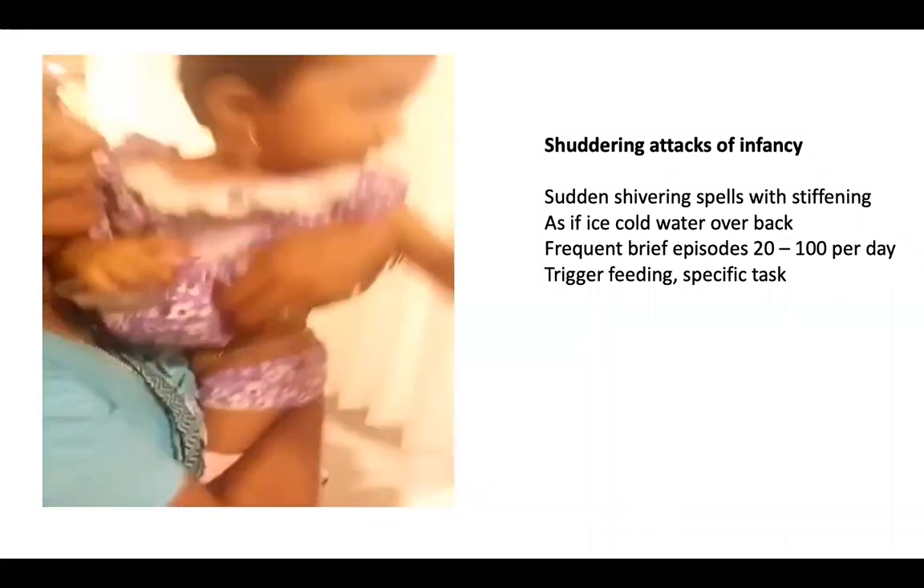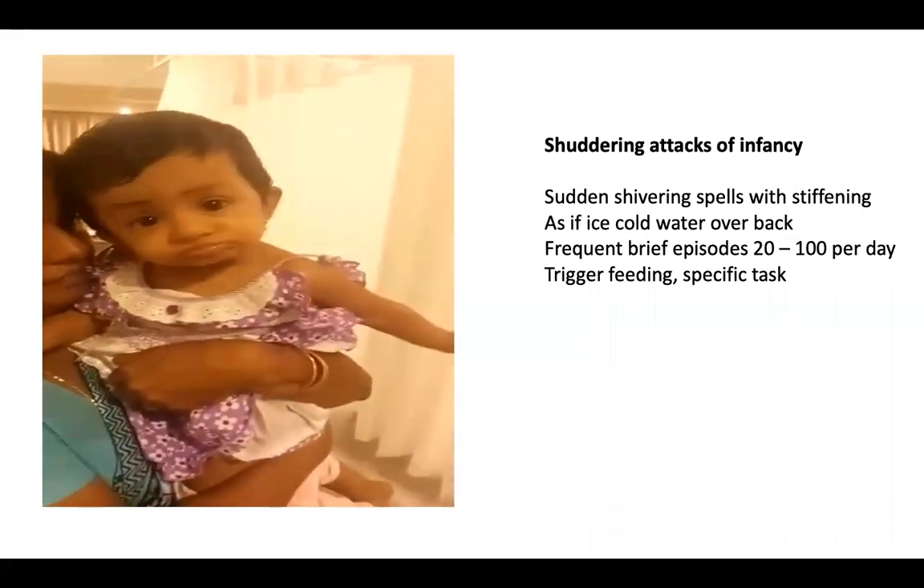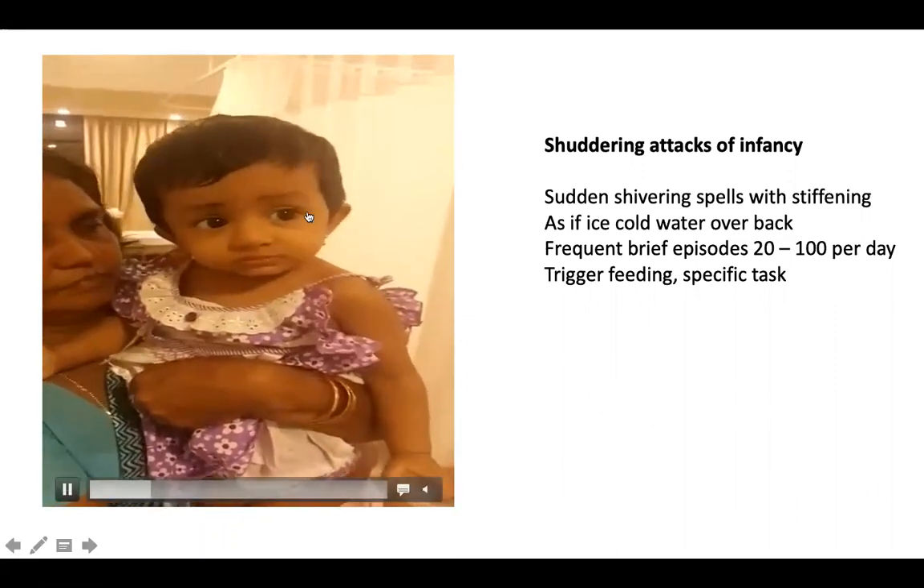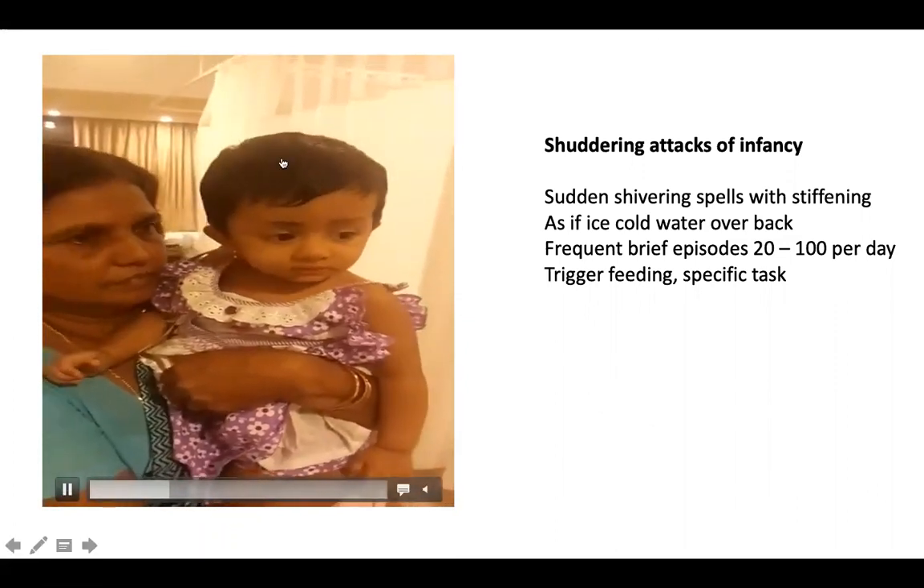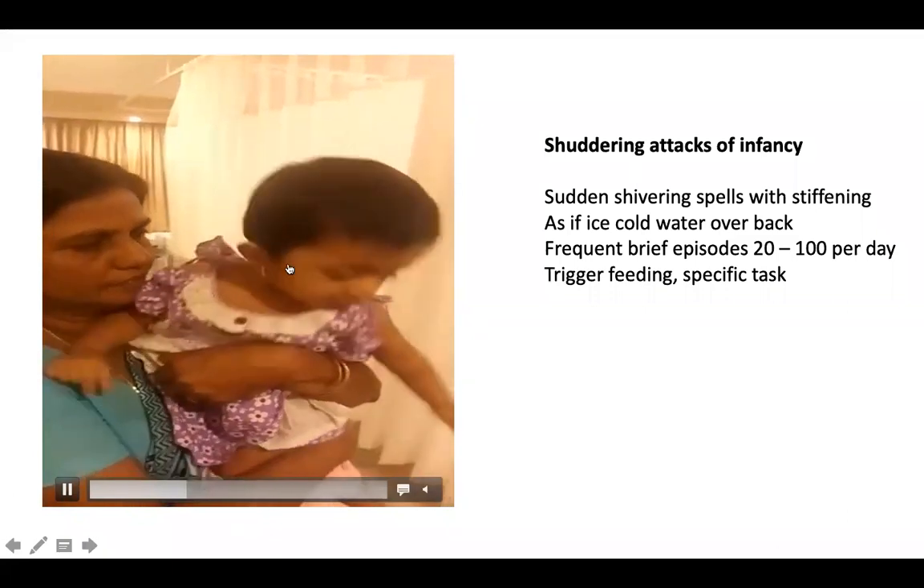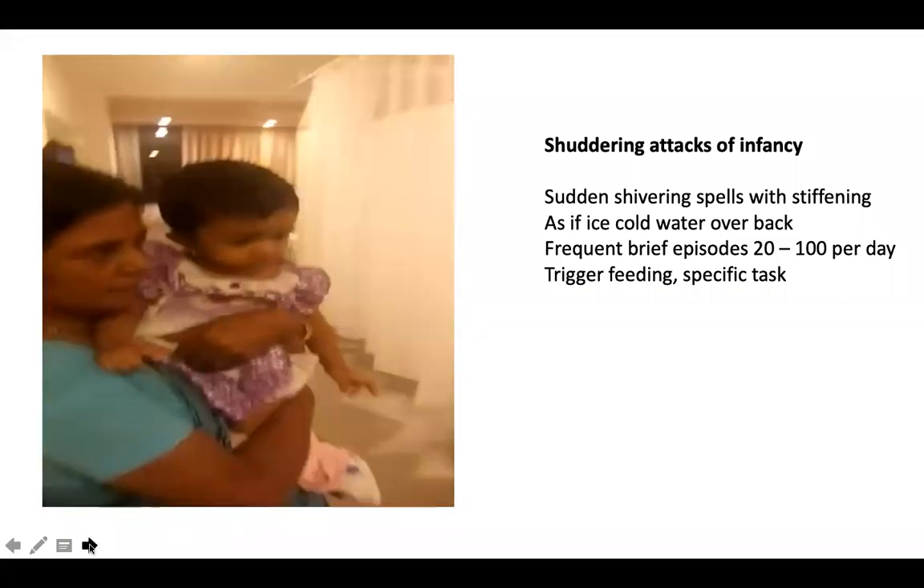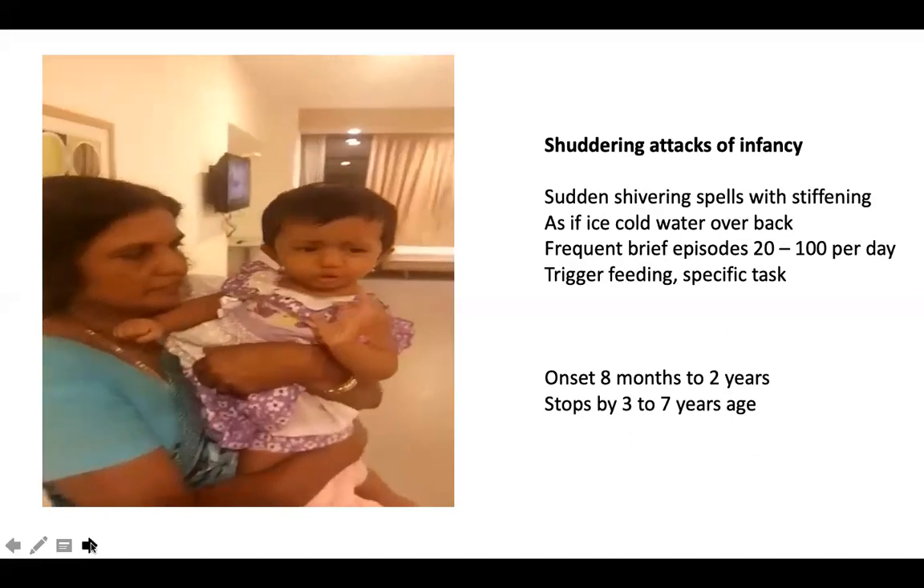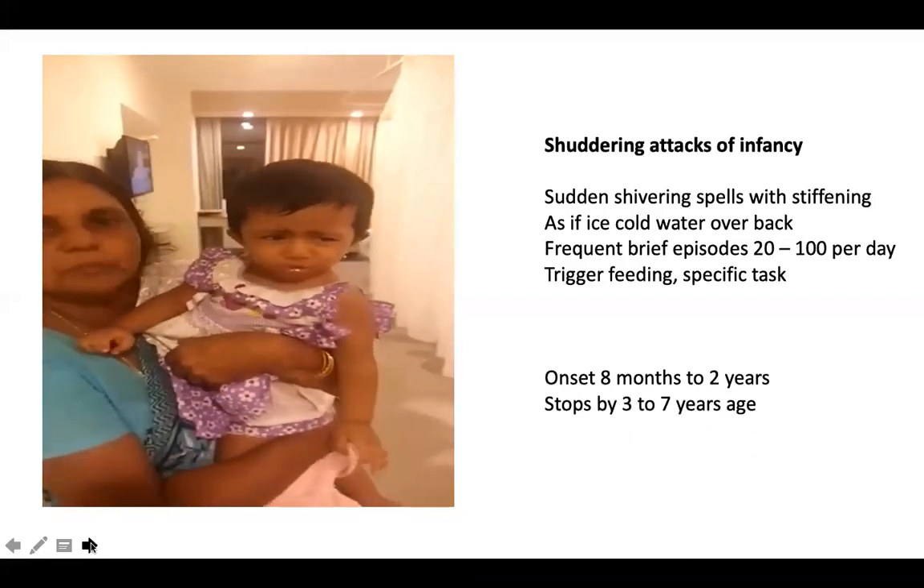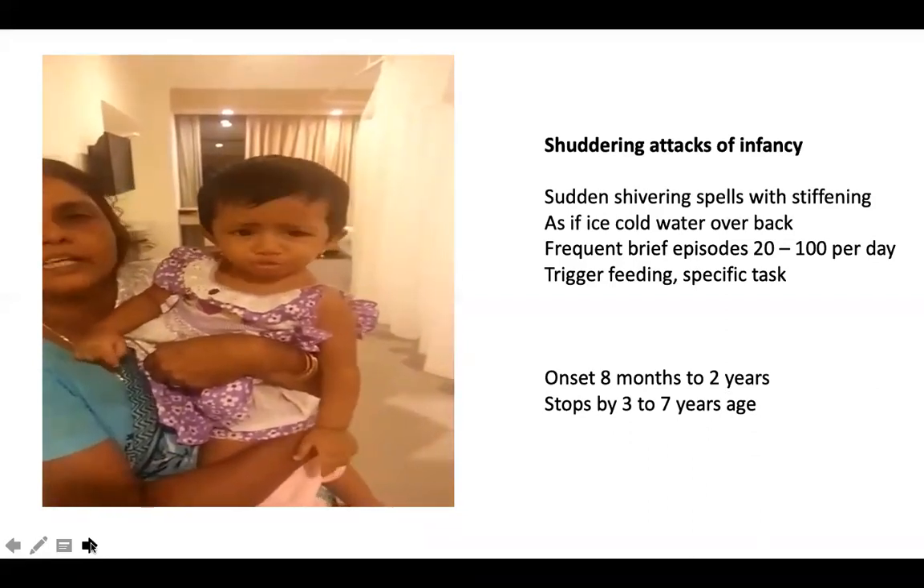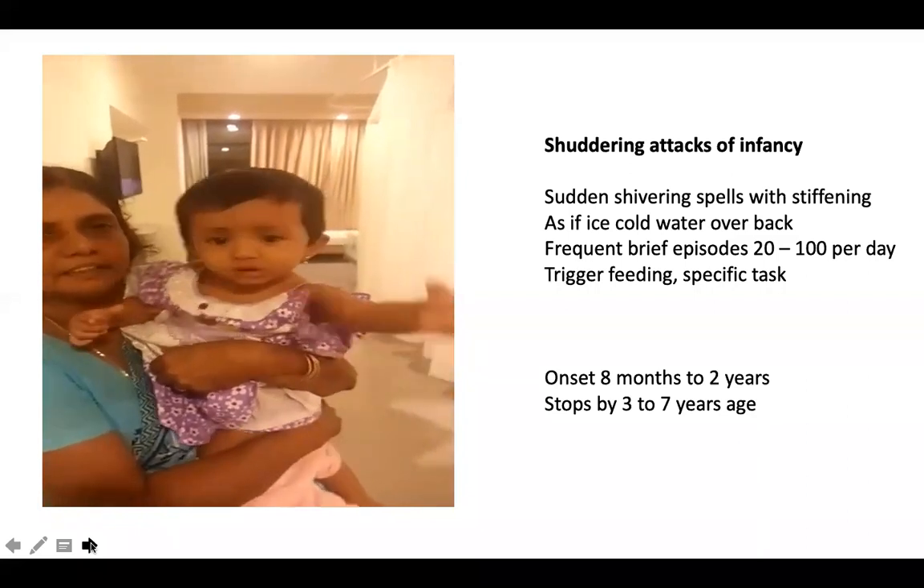Some children do not like this Chinese food or Chinese fried rice and do sort of shivering movements. So these are shuddering attacks. This is a form of a tremor basically, and they disappear by around 2 to 3 years. It's a very benign developmental disorder, and no treatment is required. Though some of the children can develop essential tremor when they grow up, no specific treatment is required.